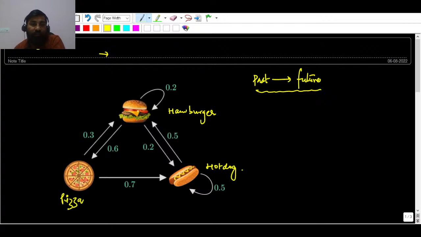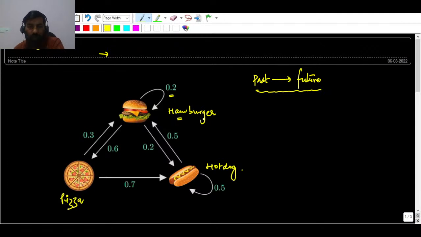I'm considering that today they are serving hamburger, and I'm predicting that they are supposed to serve pizza tomorrow. What is the probability there? That is 0.2. Or we can say that tomorrow again they are supposed to serve hamburger. What is the probability? That is 0.2. So if you are able to predict the future based on the past, depending upon the current state, that is what the Markov chain is. Remember that.